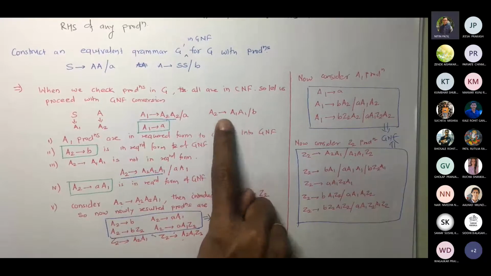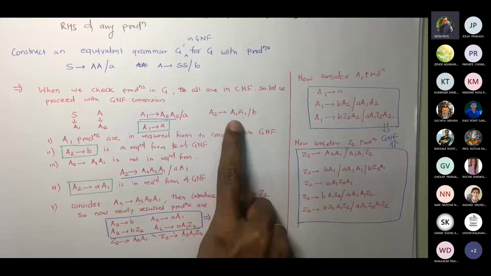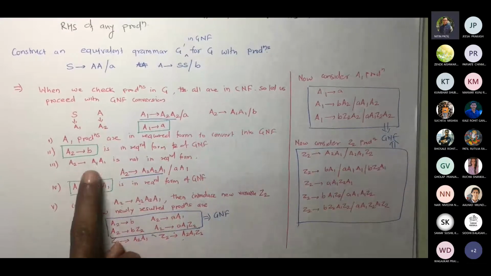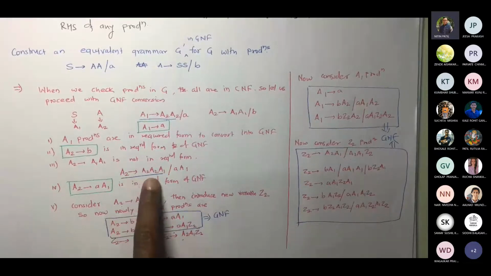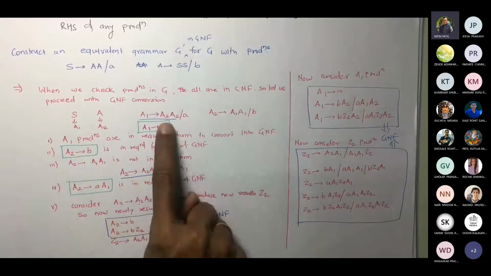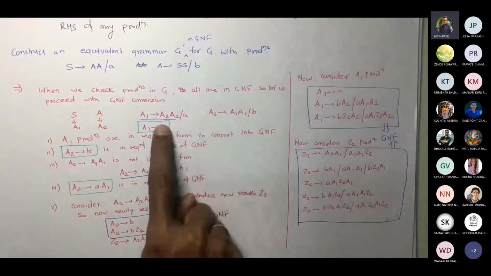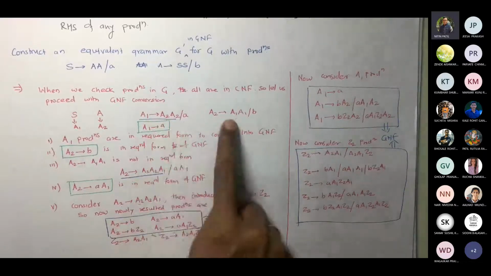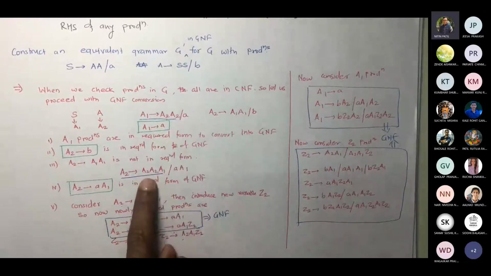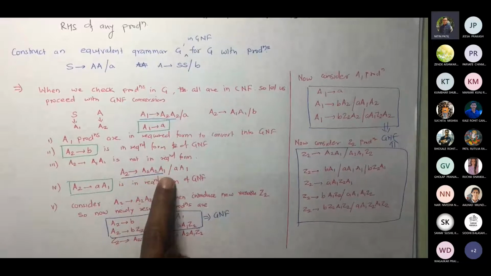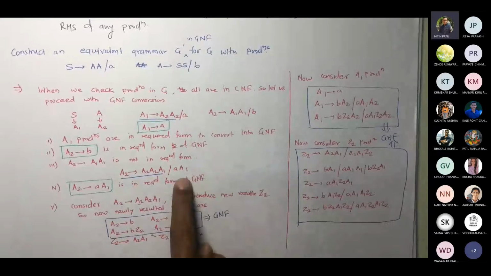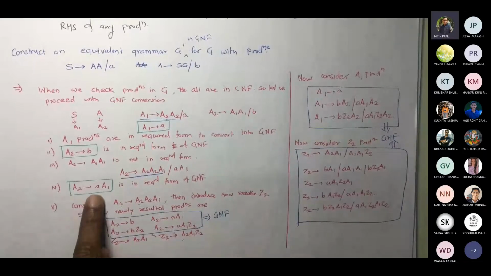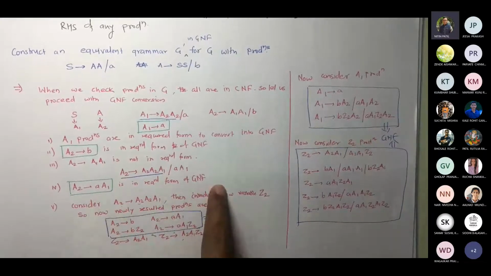So you are going to pick A2 gives A1 A1. So what you did now, you considered this A2 gives A1 A1, and A2 gives A2 A2 A1. You replaced this A1 value by these two A1 values, 1 and 2, and rewrote them: A2 gives A2 A2 A1, and A2 gives A, and this A1. Correct? Now this A2 gives A1 is a required form of GNF.